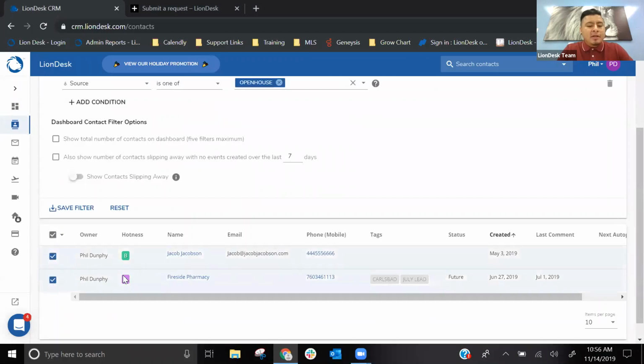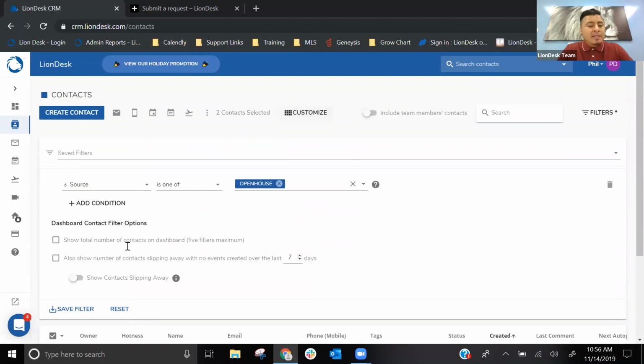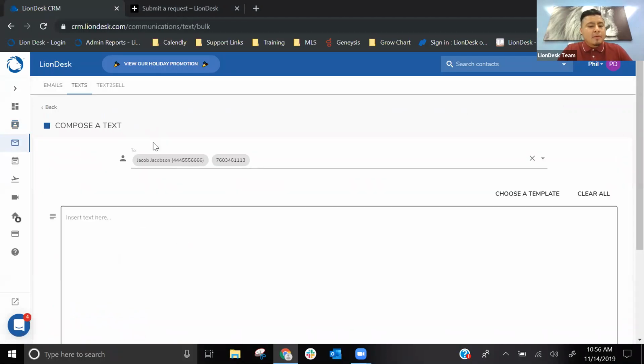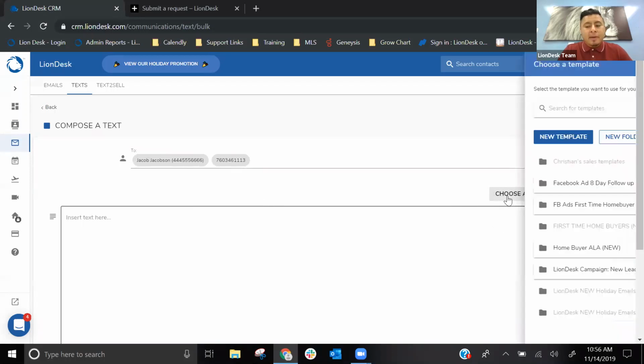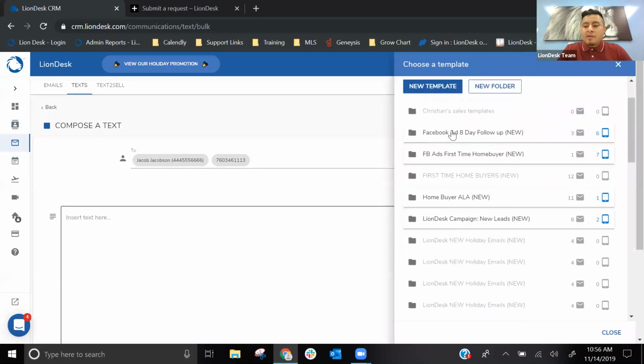So when I select these contacts, I can do a bulk action. As I scroll to the top, you'll see email, text messages, and so on. So this one was specifically a text template. So let's click on the SMS. You'll see those numbers pull up. And to select any of the templates you already created, you will see choose the template on the right. So as you click on it, you'll see all of your folders, but it's going to highlight the specific ones with text templates in them.